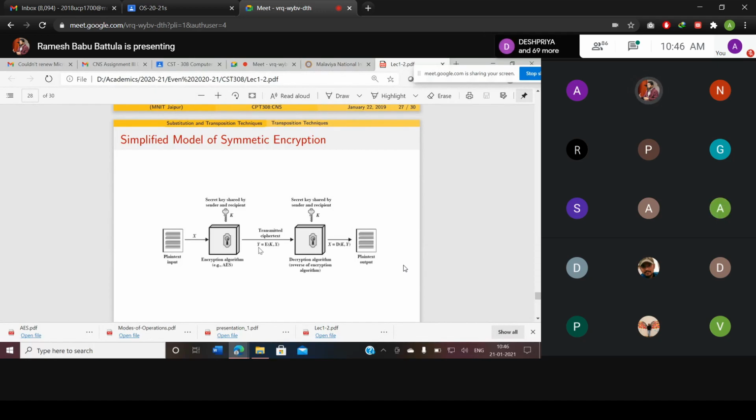That ciphertext is C, equal to E of K comma X. Then while decrypting with the decryption algorithm, you just reverse the encryption process. You apply the key and provide the ciphertext as input to the decryption algorithm, so that you get your plaintext, generally M. M is equal to D of K comma Y, the plaintext.